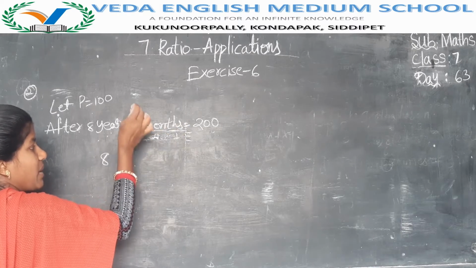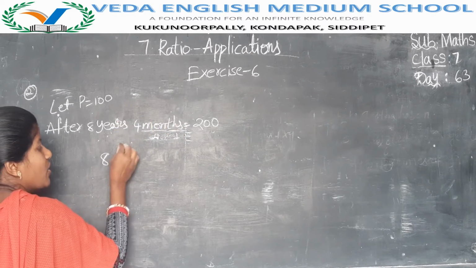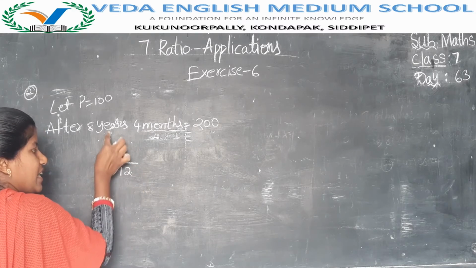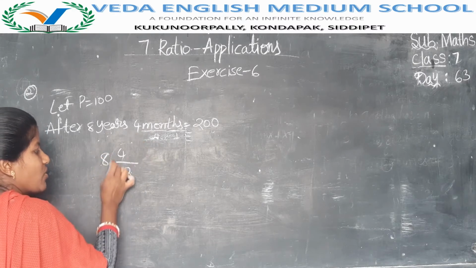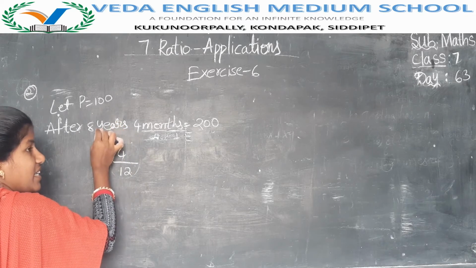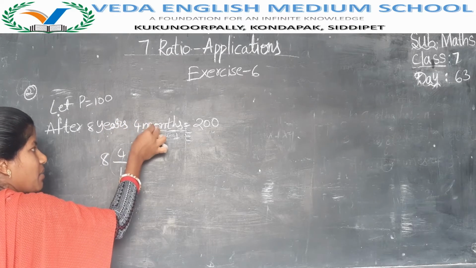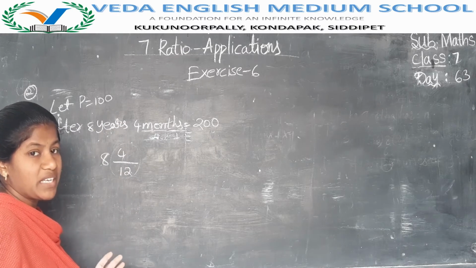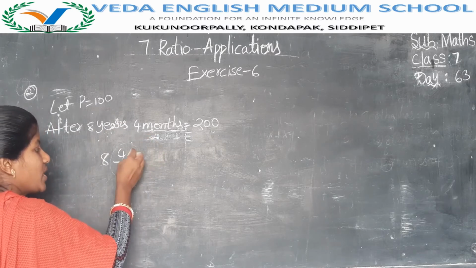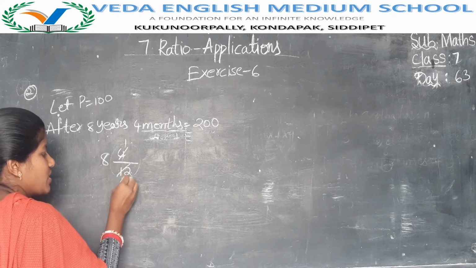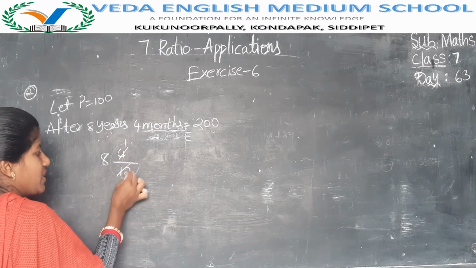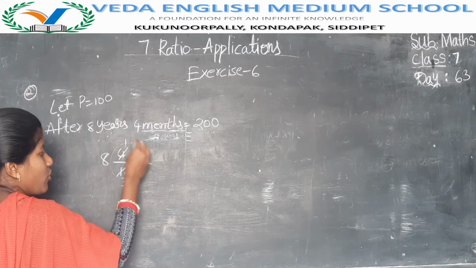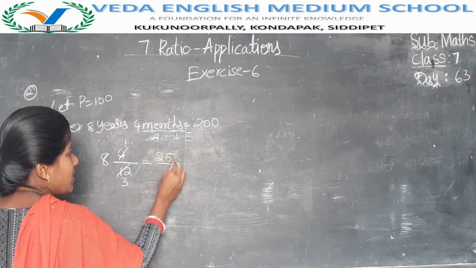If you have the time in months, then you can convert that into years. For 1 year we have 12 months, so you have to write 12. 8 years is there as it is, and we have to convert the months into years. Either the time should be in years or in months. Should not combine both months and years. So that's why you have to convert months into years. 4 ones are 4, 4 threes are 12. Now it will become 8 into 1 by 3. 8 threes are 24, 24 plus 1 is 25. 25 by 3 years is the total.